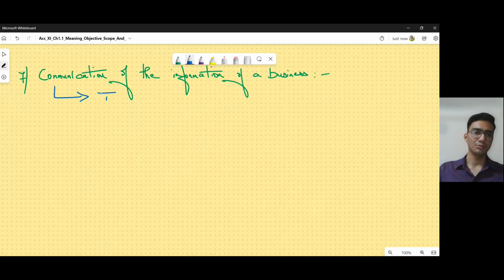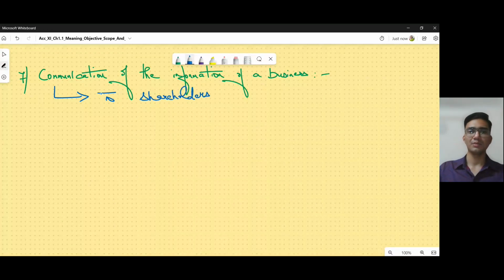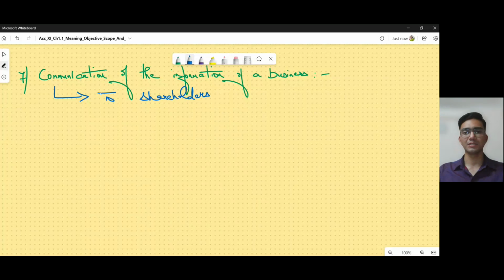This is communicated to the shareholders. Who are shareholders? The people who buy shares in a business. Suppose a business is doing very well. Say we talk about Reliance. It is a business which is doing very well. Sometimes it may be not doing well, but most of the time you see that this is a profitable business. So people buy shares of this company. They invest their money in the business and the business gives them shares.